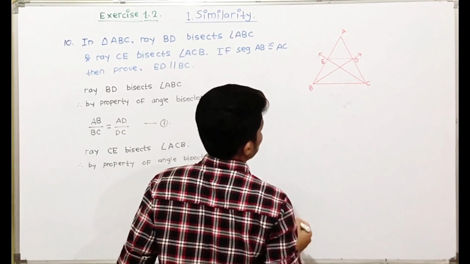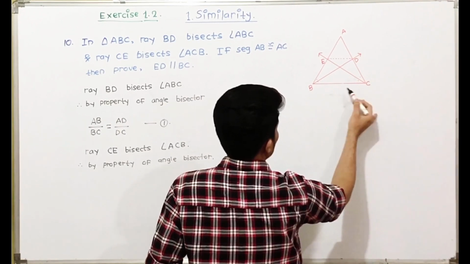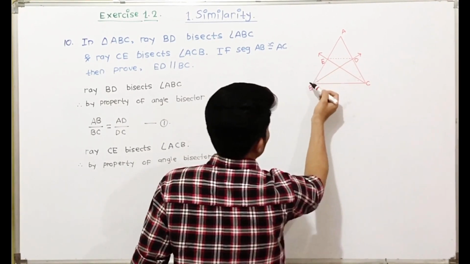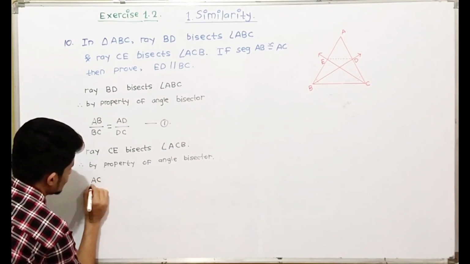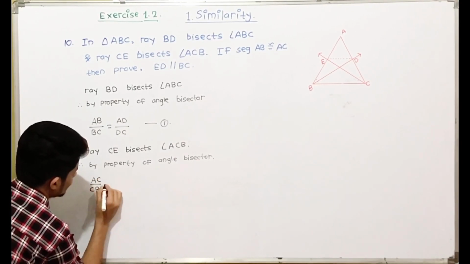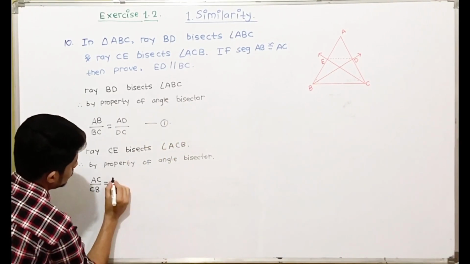So by the property of angle bisector, the ratios will be equal, that is AC upon CB is equal to AE upon EB.